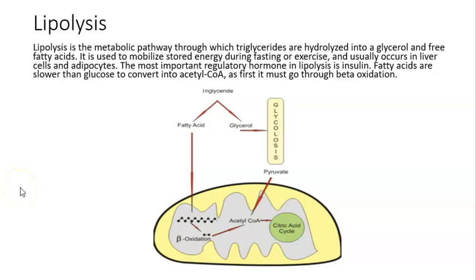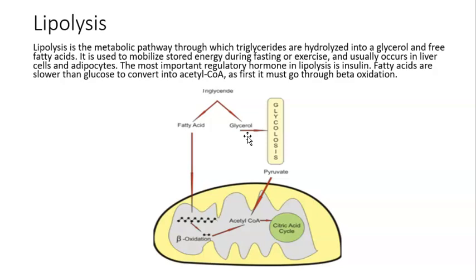Lipolysis. Lipolysis is the metabolic pathway through which triglycerides are hydrolyzed into glycerol and free fatty acids. We can see triglycerides right here, and they're going to be broken down into fatty acids and glycerol. Lipolysis is used to mobilize stored energy during fasting or exercise, and usually happens in the liver and the adipose tissue. The most important regulatory hormone in lipolysis is insulin.